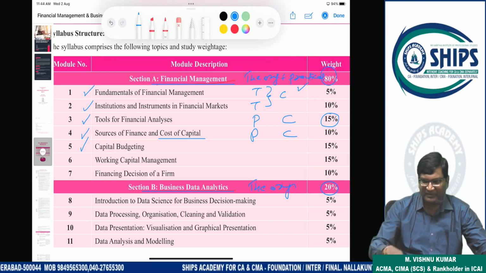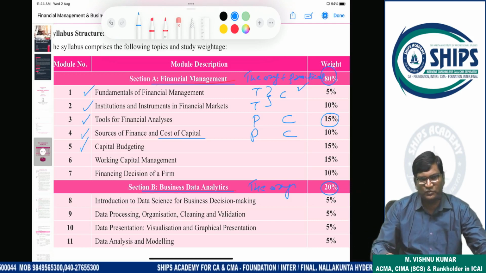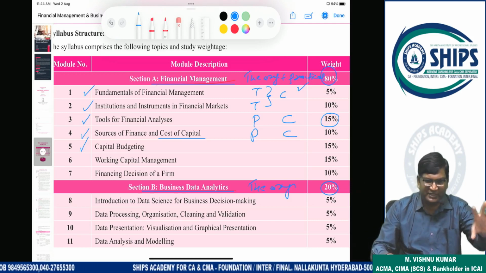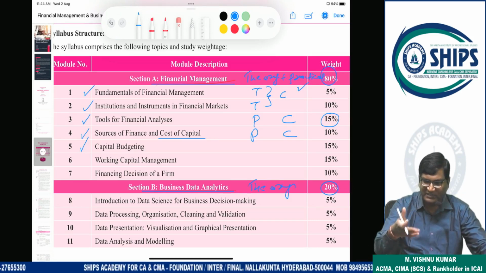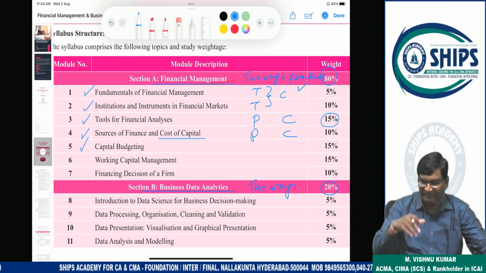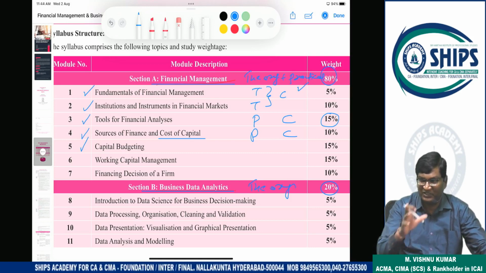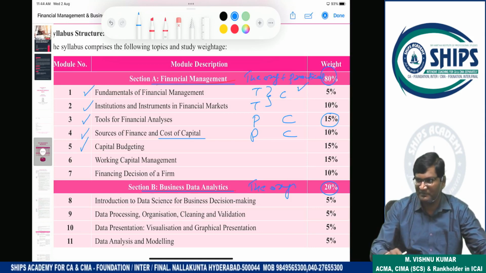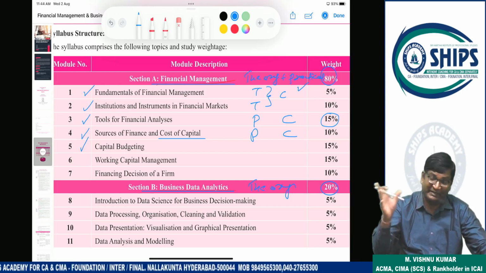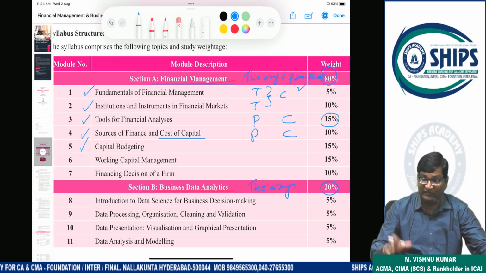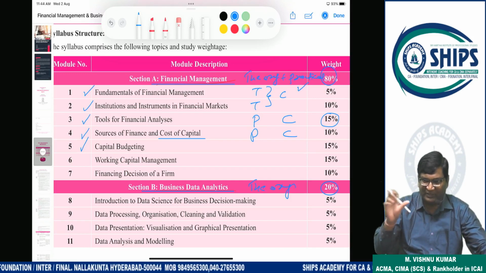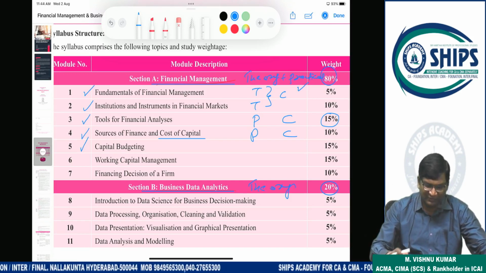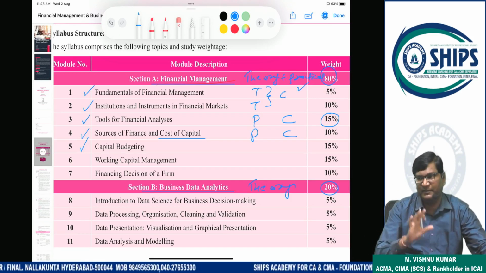From my residence, from my home. So I will purchase this setup. So this setup requires, suppose, 5 lakh rupees investment. So before investing in the setup, I will check if this 5 lakh rupees is recoverable or not, or in how many years it will be recoverable. After how many years profits will start. Whether my investment is correct or not, I will check or not. Then capital budgeting also, all this will take place.